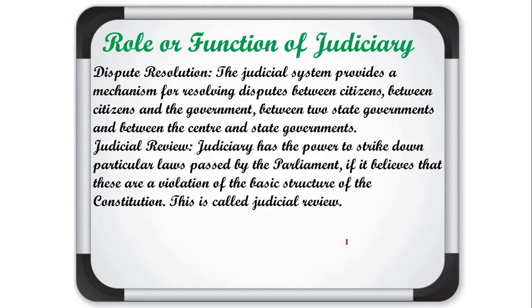What does it mean? Already I have told in our previous lecture that judicial review means our judiciary system has the power to strike down, to reject a particular law passed by the parliament if it believes that these laws are a violation of the basic structure, or you can say the fundamental rights of the citizens. So in that situation, the judiciary has the power to reject that law. Okay, so this system is known as judicial review.